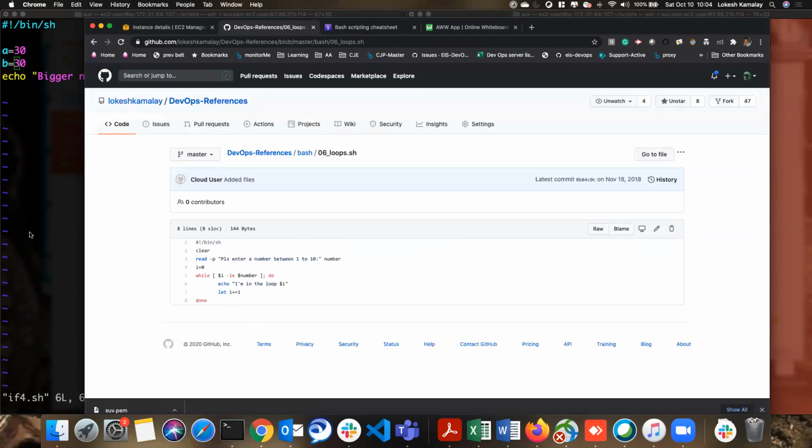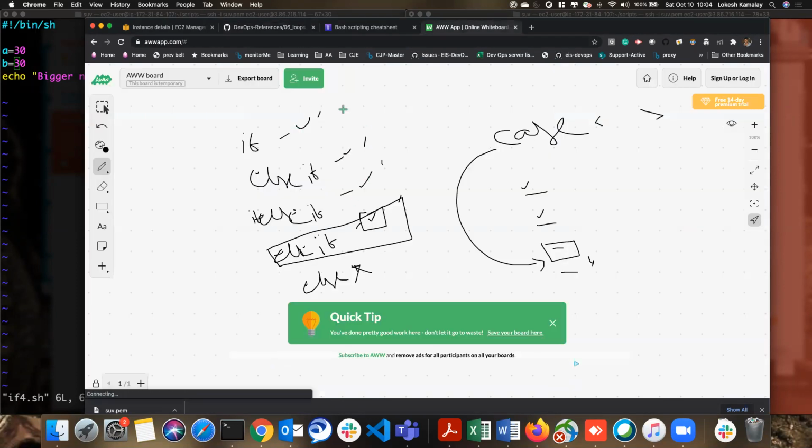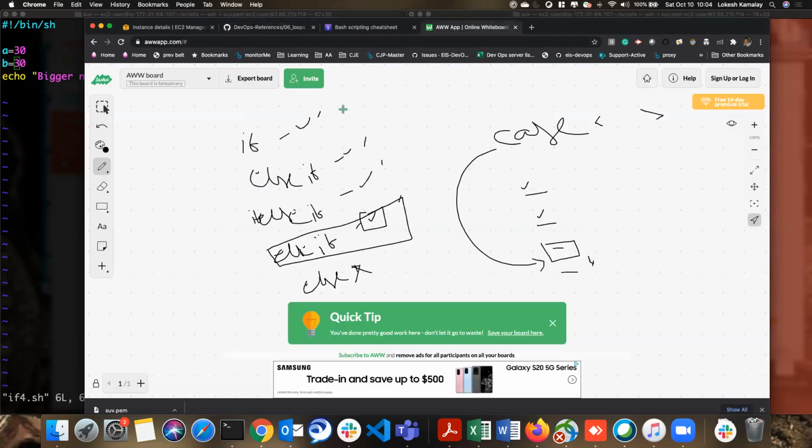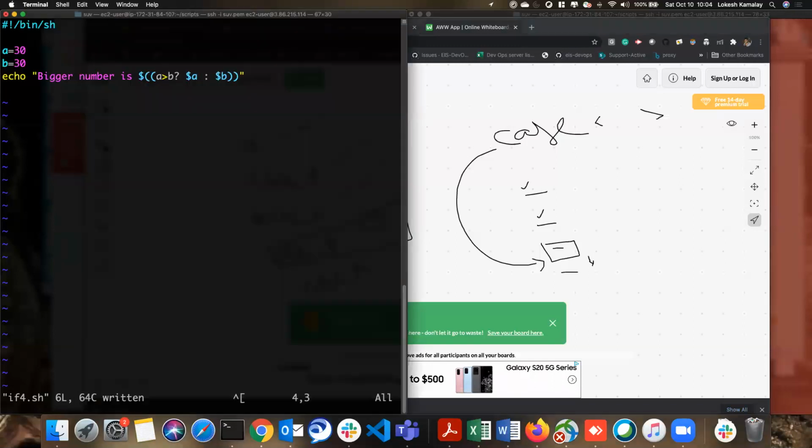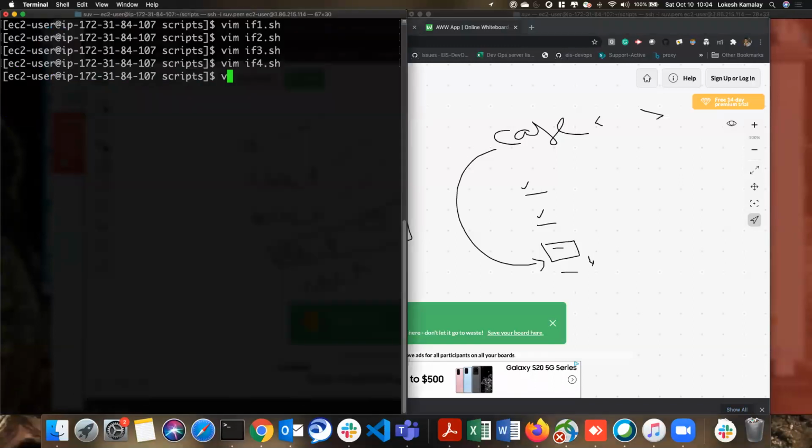So loops means, so we know the loops, right? Like you do the same task continuously until you get what you wanted to do. Let's suppose I wanted to print from 1 to 10. So how do I simply do? So you can also do this statement. So loop dot sh.